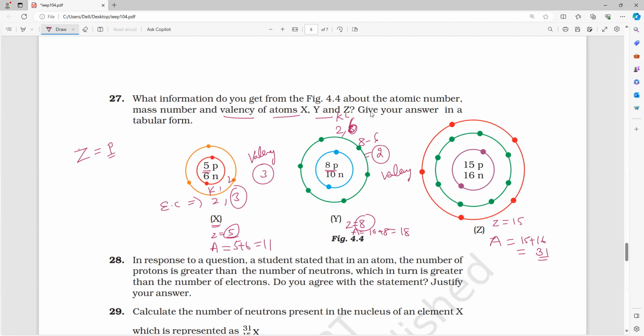Next one. Here 15. 15 means what, everybody? The configuration is 2, 8, 5. So what is the valency? 8 minus 5 is 3. Please write it. Make it fast. Very important: all of you construct it in the form of a tabular column.